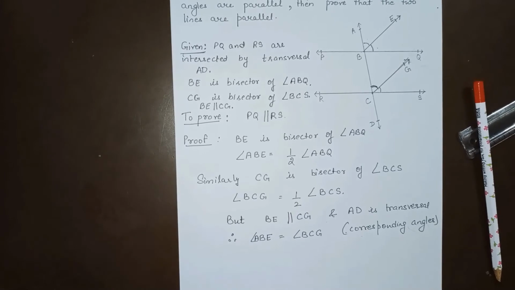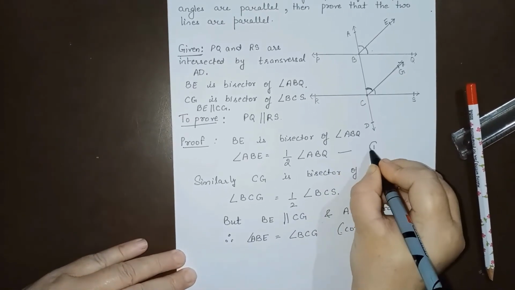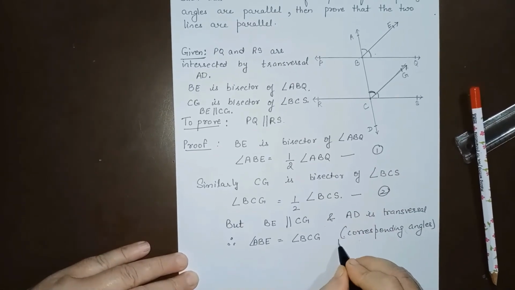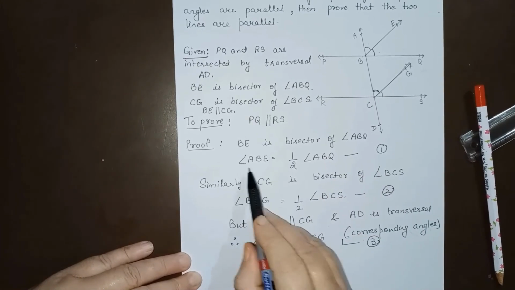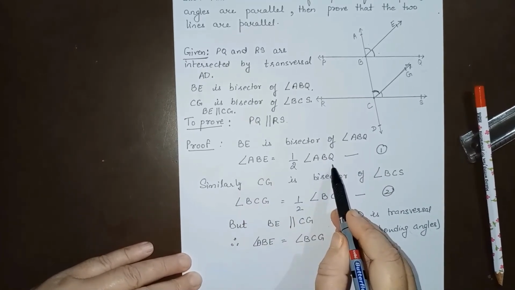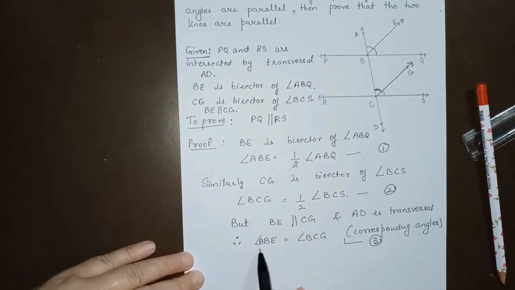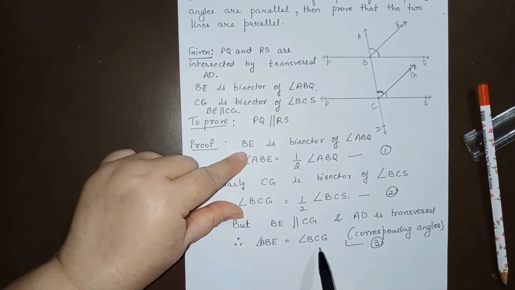Now see the three equations that we have written. We have written this first equation, this second equation, and this is our third equation. Now when we compare them, ABE is equal to half of ABQ, BCG is half of BCS, and ABE is equal to BCG. That means these two parts are equal.